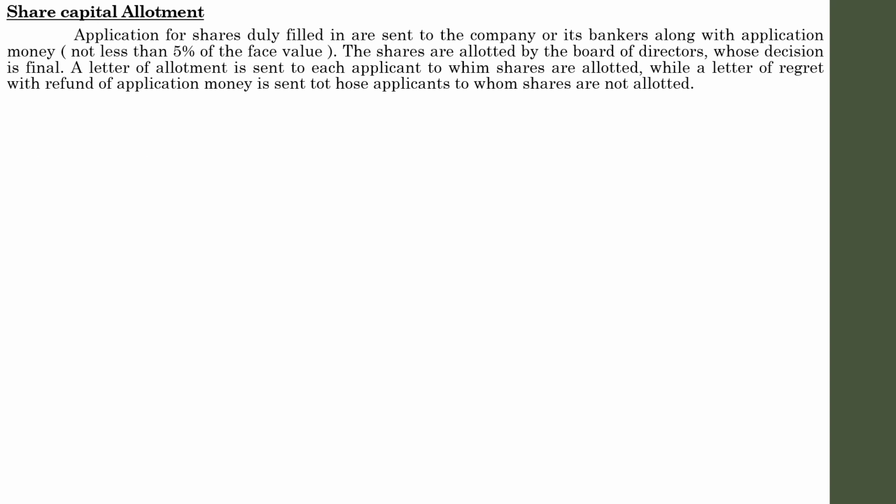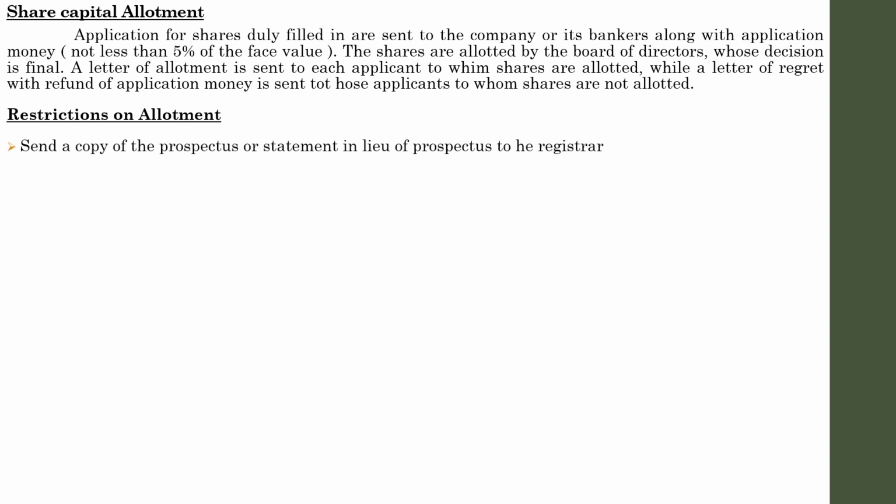And there are certain restrictions on allotment. The Companies Act, which controls all the activities of the companies, insists that the board of directors should send a copy of the prospectus or statement in lieu of prospectus to the registrar in order to conduct all these allotment activities. Deposit all the application money received in a scheduled bank. We know that concept. The company will authorize a certain bank to collect all the money.